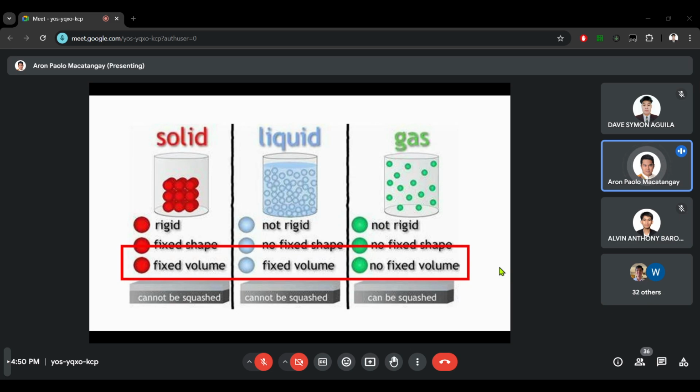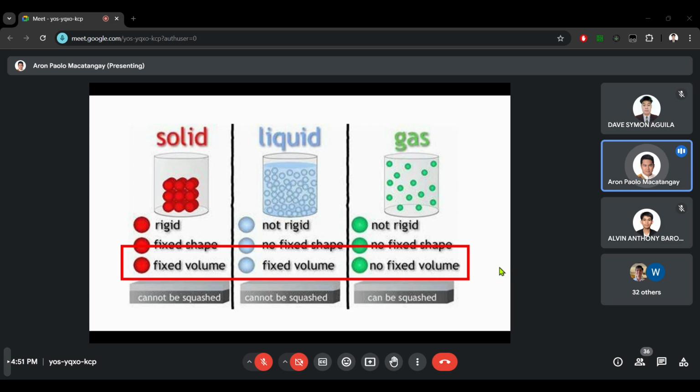Liquids, they change their shape, but they have a fixed volume also. What does this mean? It means, for example, I have one can of Coca-Cola. I think that is around 300 ml, or milliliters.